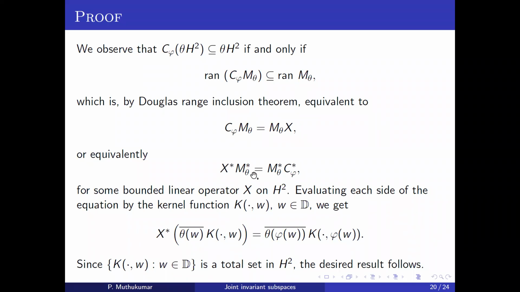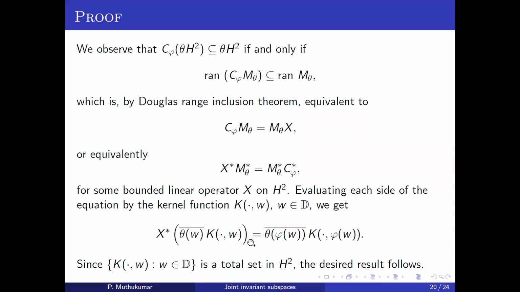But we know how C_phi star acts on the reproducing kernels. By applying the kernel on both sides, we get this result. We know that this set of kernels is a total set for the Hardy space, so this is valid and this operator makes sense. Once you define the operator only on the set of kernels, it extends to the whole space H2.